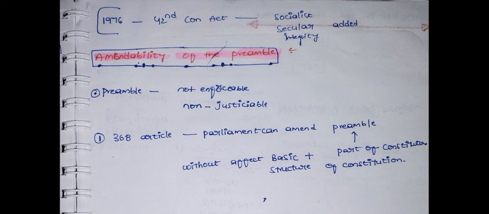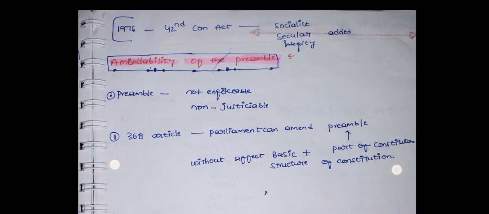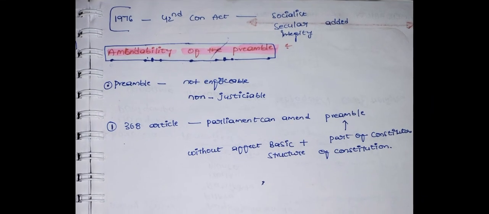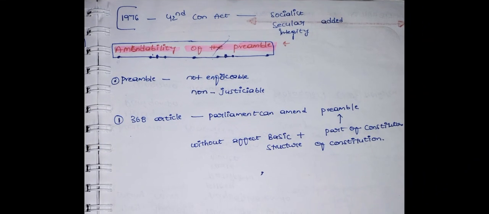One thing: the preamble is not enforceable and is non-justiciable. According to Article 368, Parliament has the constituent power to amend the preamble also, because the preamble is part of the constitution. We see in the Supreme Court's judgments in the last two cases that, without affecting the basic structure of the constitution, we can amend the preamble also.